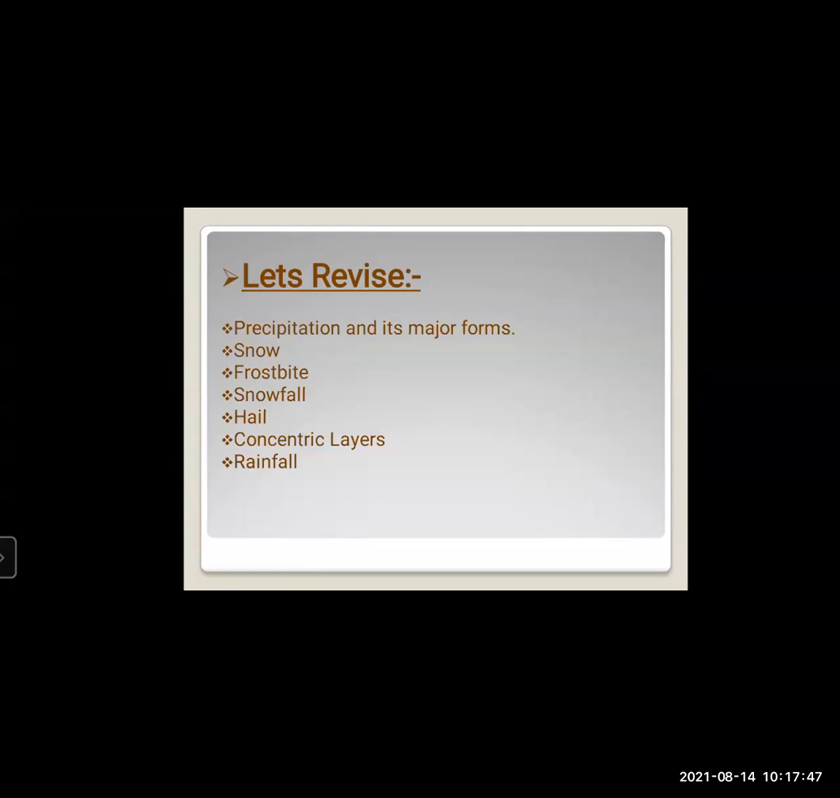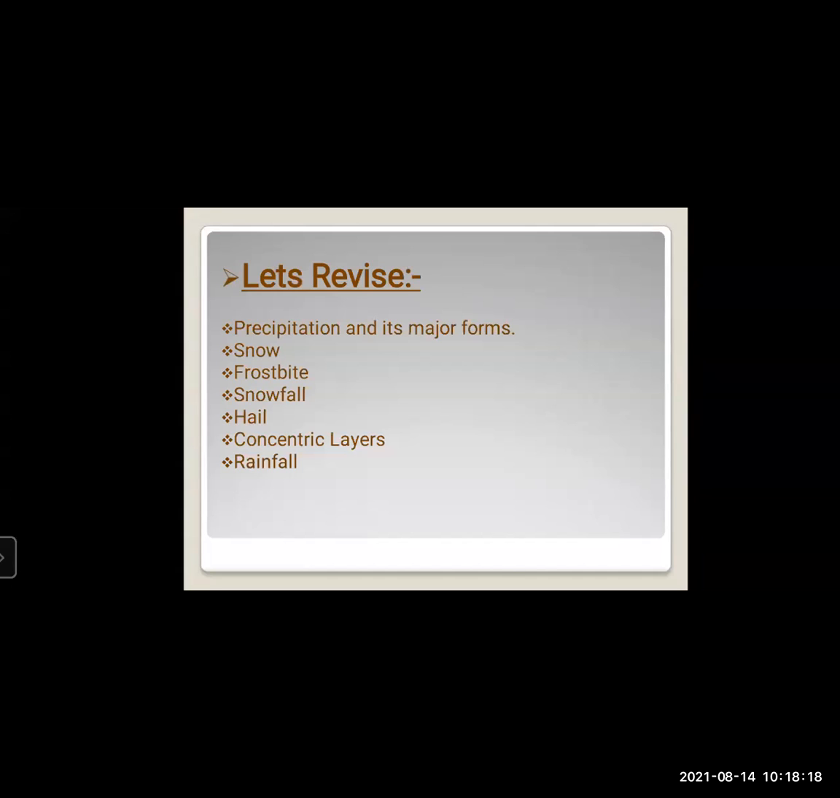An example of precipitation is what? Snow, hailstone, sleet. These are examples of precipitation. And what are the 3 major forms of precipitation? Snow, hailstones, and rainfall. These are the 3 major forms of precipitation. Firstly, we have learned about the first major form, the snow.